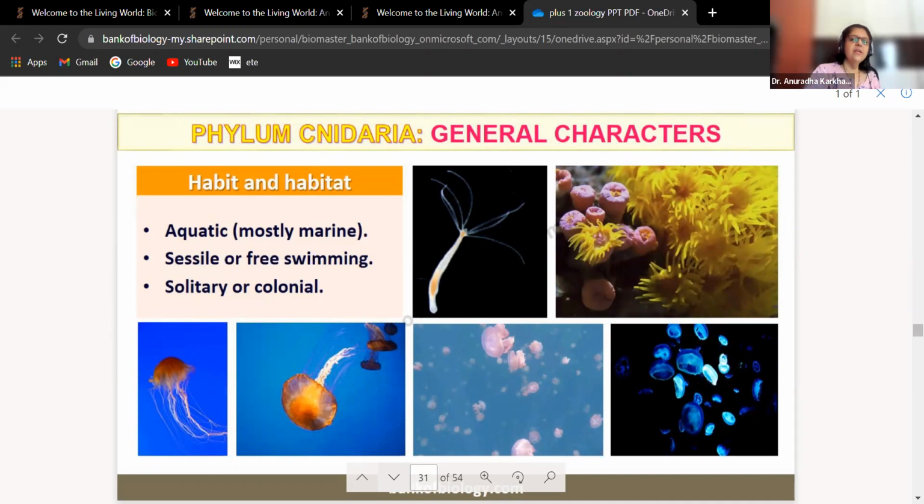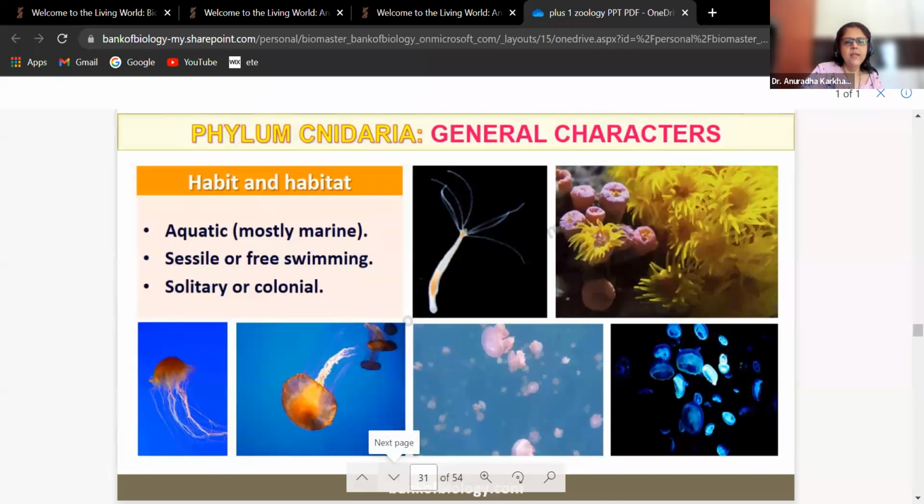So here you can see they are actually moving in the water. Look, they move around nicely in the water, going up and up, then suddenly they go down. Again they try to move up, and again they go down with a thud. So these all are going to be your cnidarians. See the microscopic structures. Look at these.